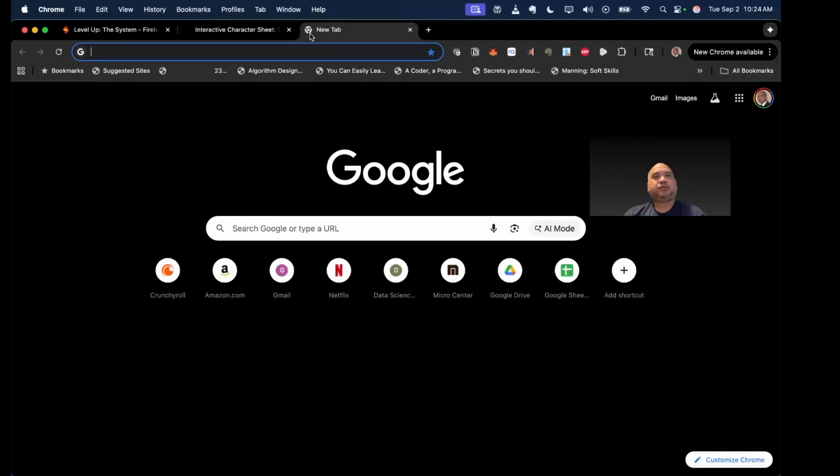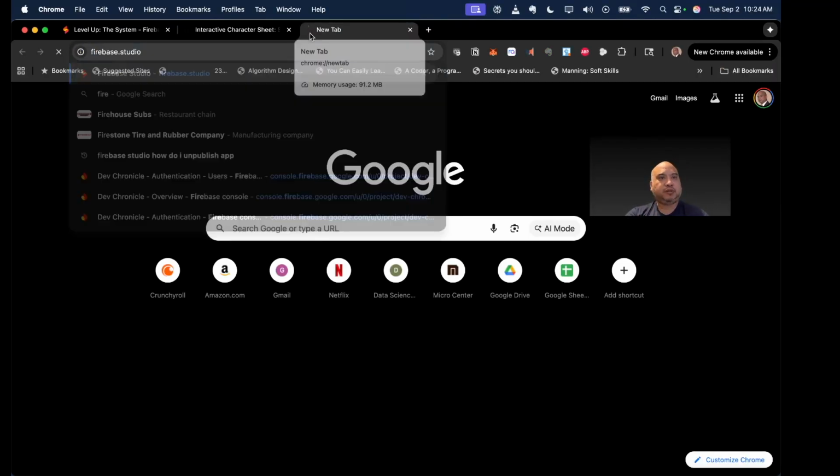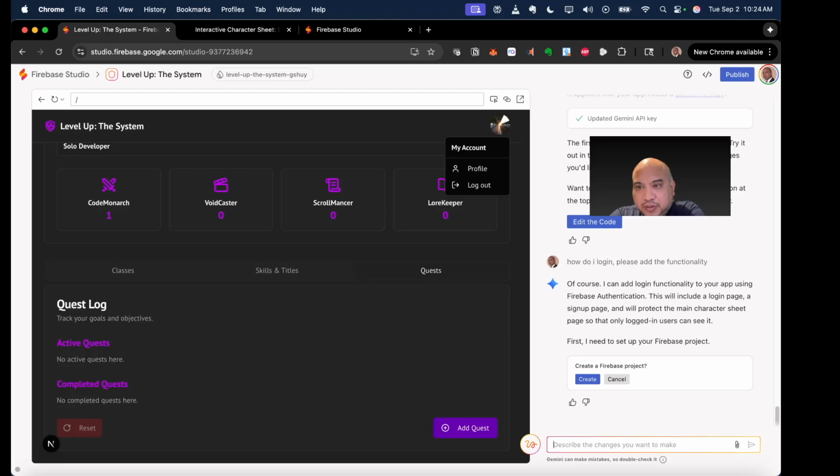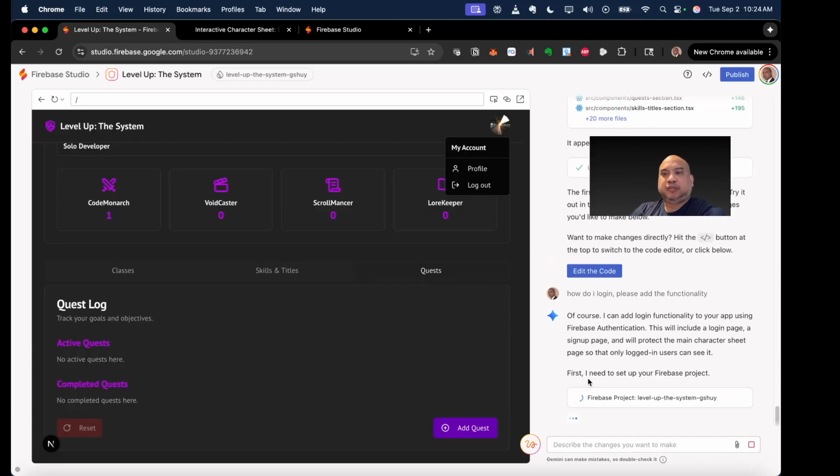So let's go into Firebase. Include a login page, a sign up page, and protect the main character sheet so that only logged in users can see it. First, I need to set up your Firebase project. Do you want to do that? Yes.